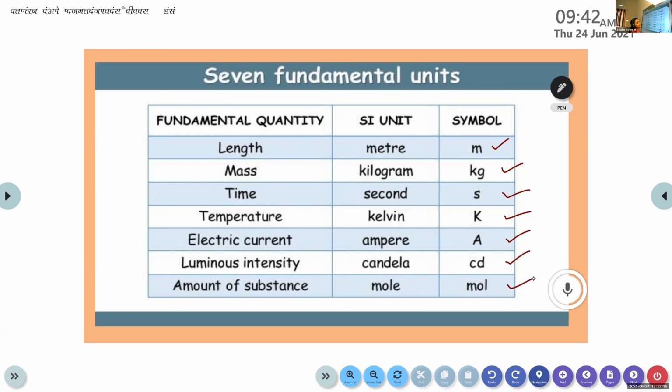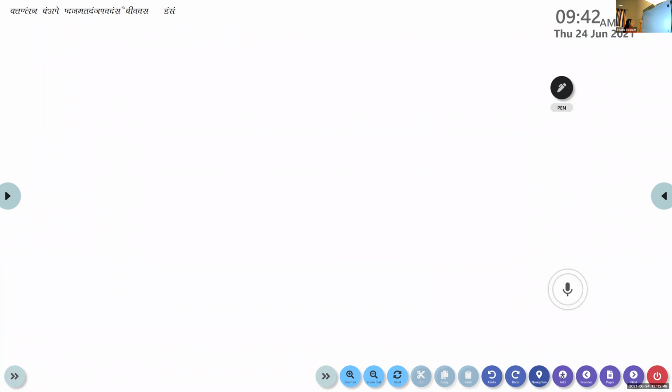So these are the 7 fundamental quantities and their corresponding fundamental units. Clear? So my next question. Now I hope that you can form a definition for derived units. Who is ready to form a definition for derived units? John Joss, can you form a definition for derived units?